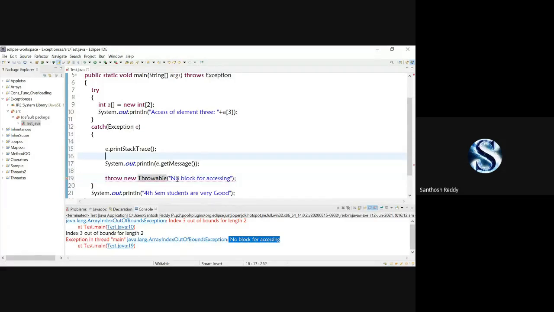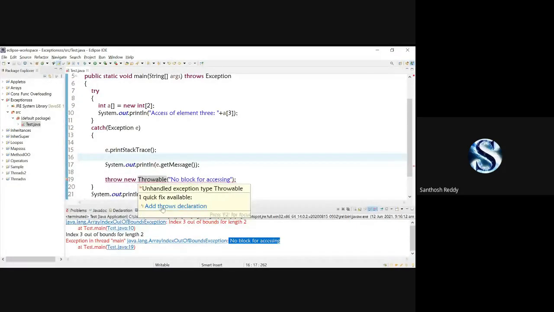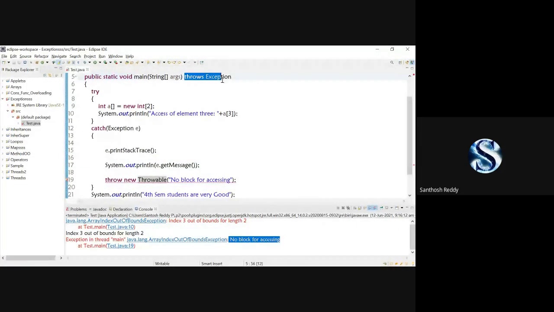See, now I've got an error. So what I should do, again, I have to make use of throws declaration. Along with this exception, here you can check it out, throws exception. Along with this throws exception, I may add the Throwable class. Along with the exception, I'm going to write a Throwable.